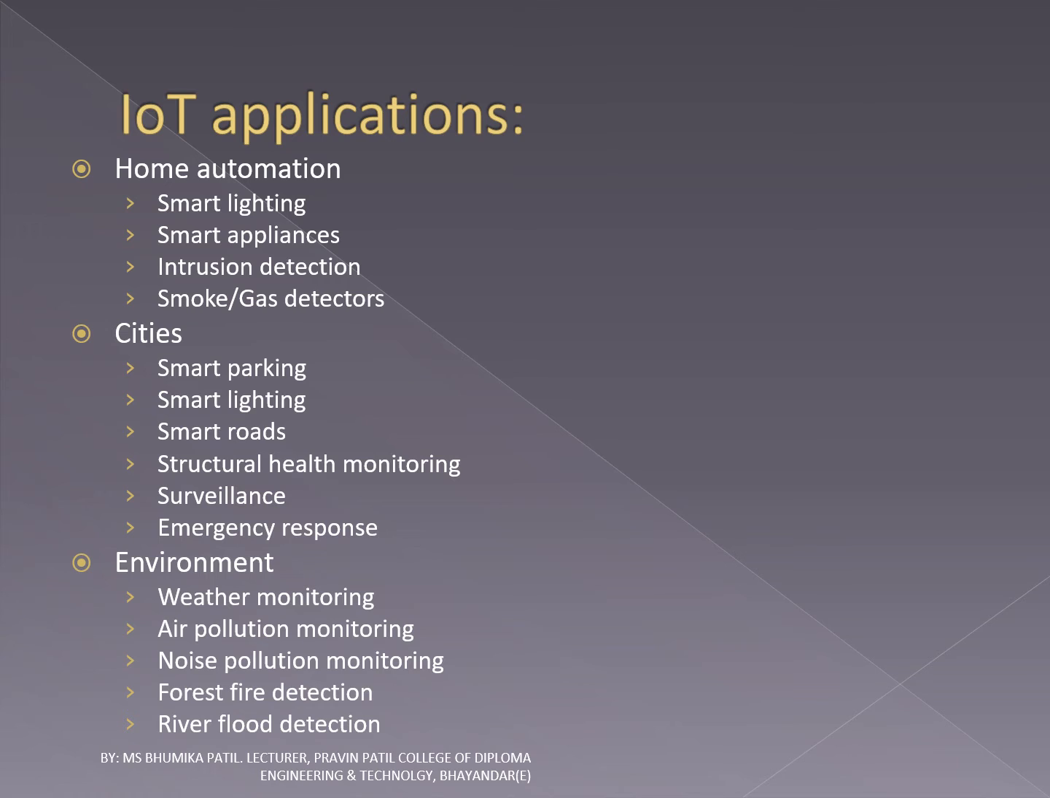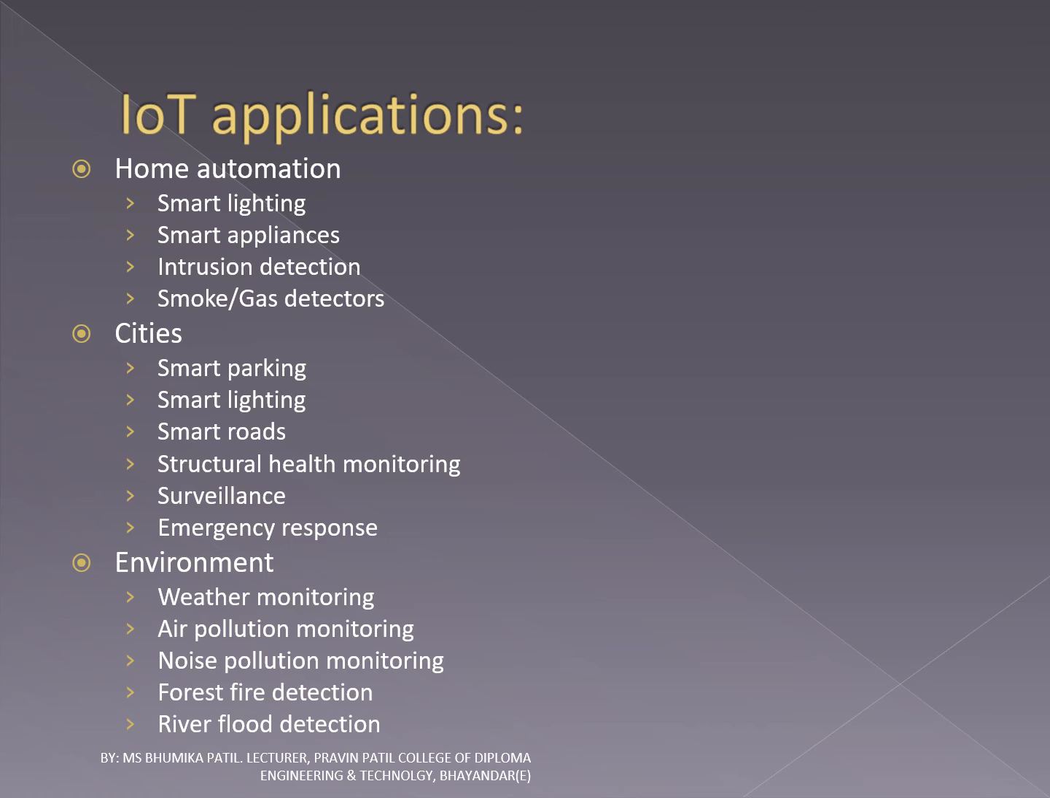Here are some applications of IoT. First is home automation. In home automation, smart lighting, smart appliances, intrusion detection, smoke or gas detectors are there. Smart lighting helps in saving energy by adapting the lighting to the ambient condition and switching on or off or dimming the light when needed. Smart appliances make the management easier and also provide status information to the users remotely.